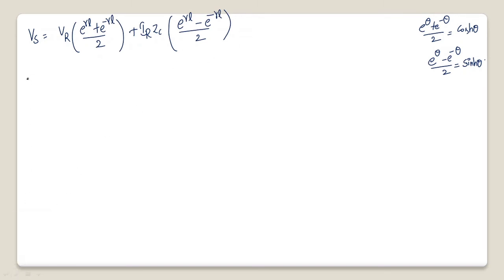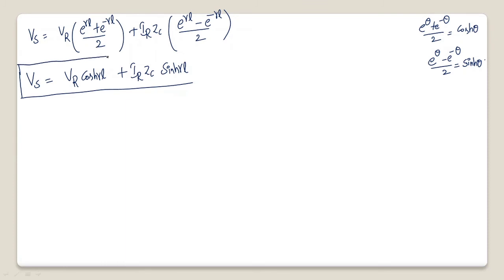Now the equation is converted as Vs is equal to Vr into cosh gamma L plus IR Zc into sinh gamma L. Okay, so now this is the final equation, in a more comfortable form to compare with the standard two-port network equations for any type of transmission line. Consider this equation as 7. This is equation 7.